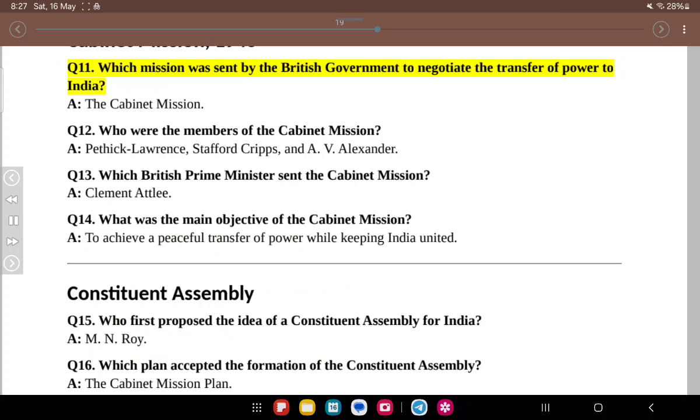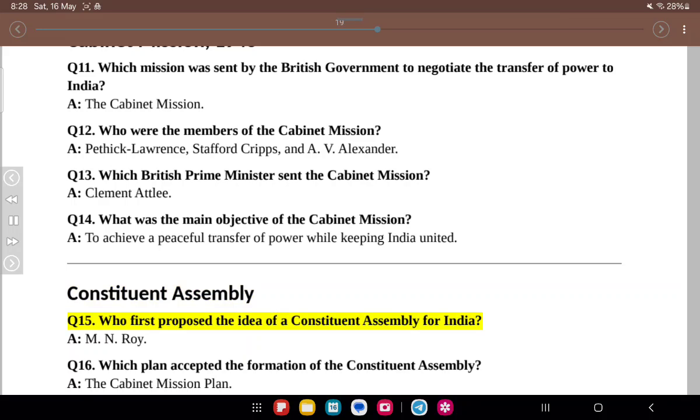Cabinet Mission, 1946. Q11. Which mission was sent by the British government to negotiate the transfer of power to India? A. The Cabinet Mission. Q12. Who were the members of the Cabinet Mission? A. Patrick Lawrence, Stafford Cripps, and A.V. Alexander. Q13. Which British Prime Minister sent the Cabinet Mission? A. Clement Attlee. Q14. What was the main objective of the Cabinet Mission? A. To achieve a peaceful transfer of power while keeping India united.